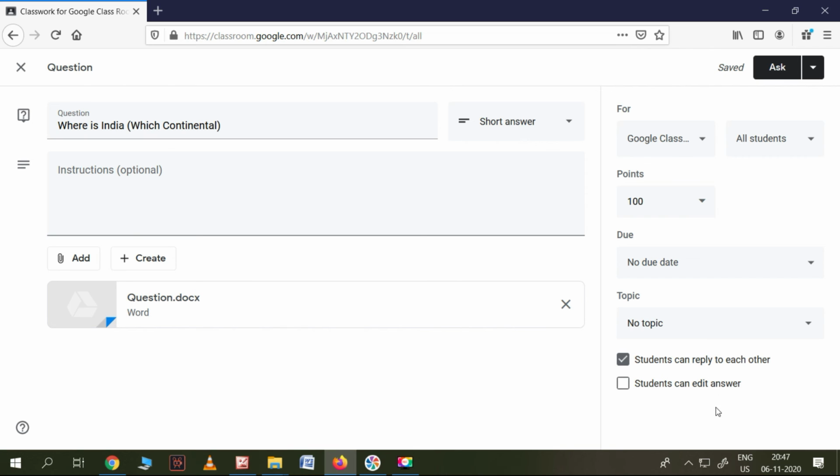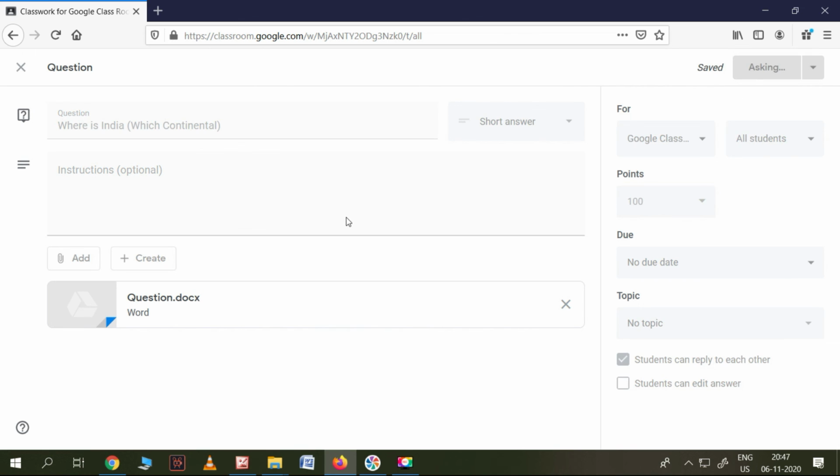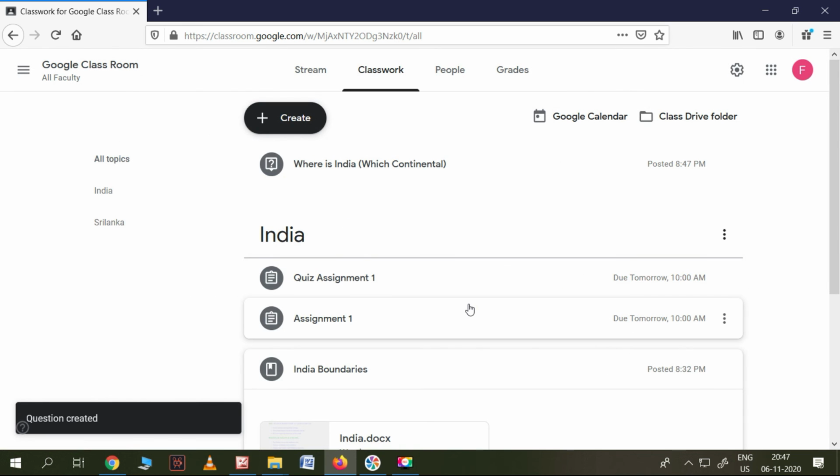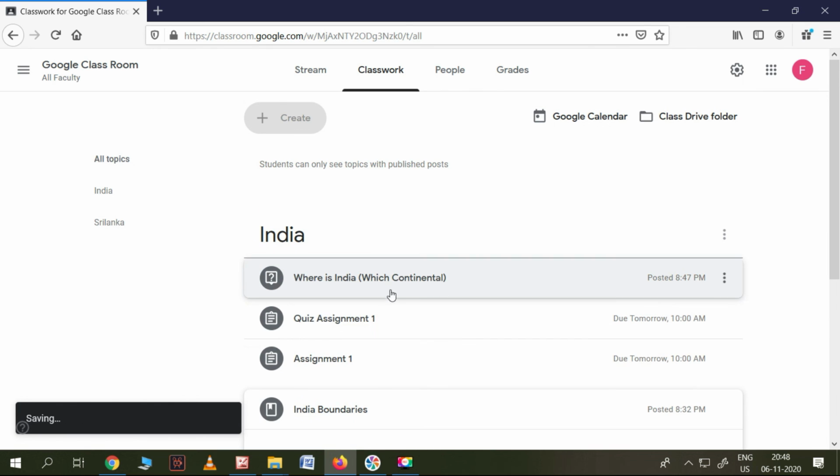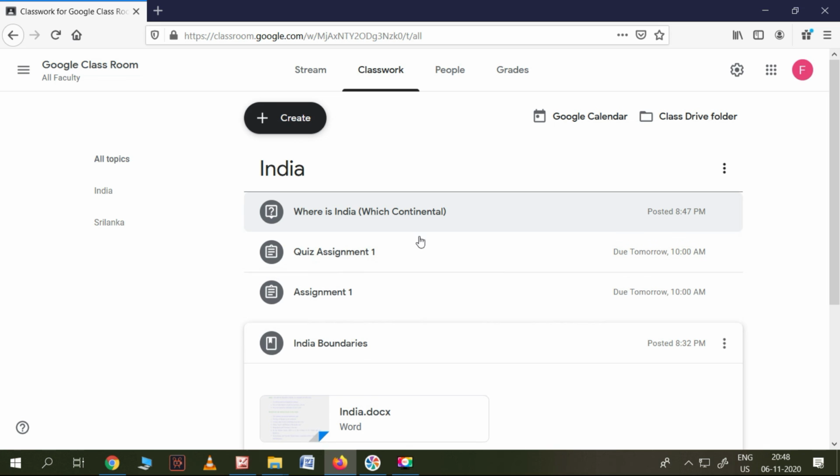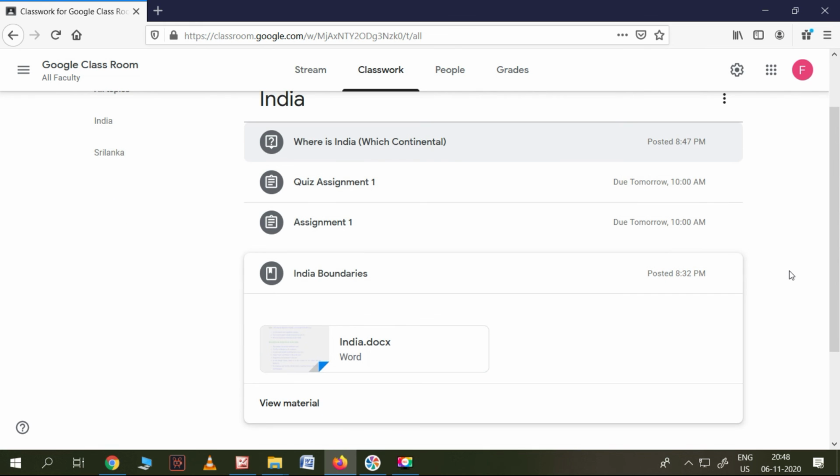It's like an assignment. The students can edit the answer also. Students can reply to each other, that means they can share it and write the answer. In this way you can do the things. The question is here. We can drop it here also, that's up to you. This dropping system can be used everywhere, at any point of time, not an issue.